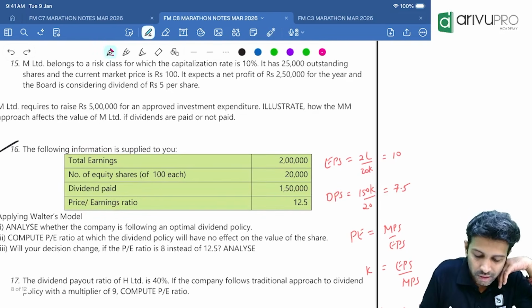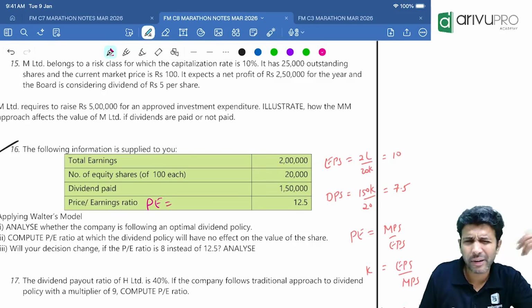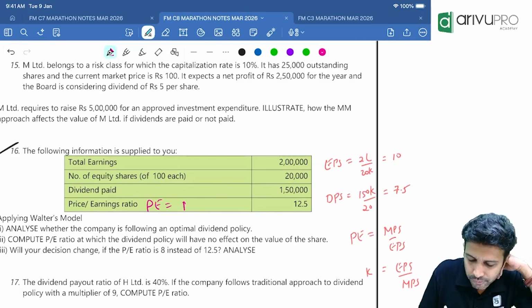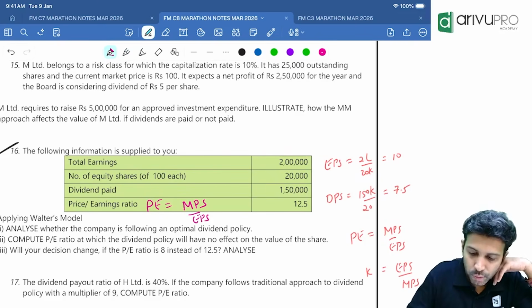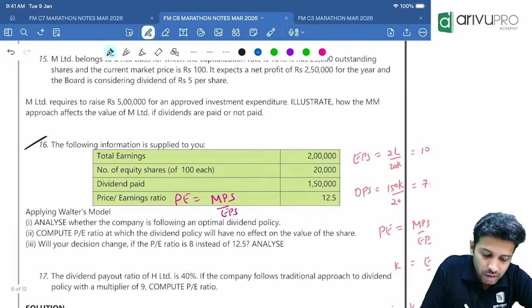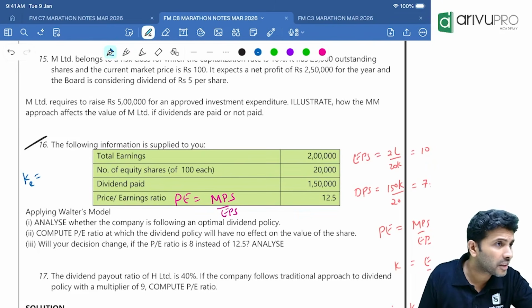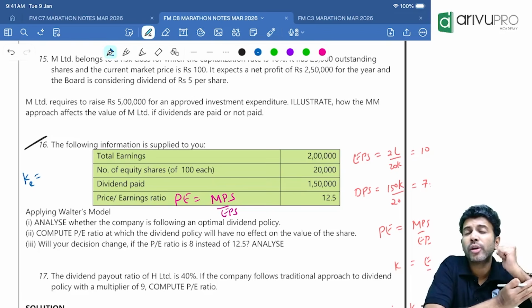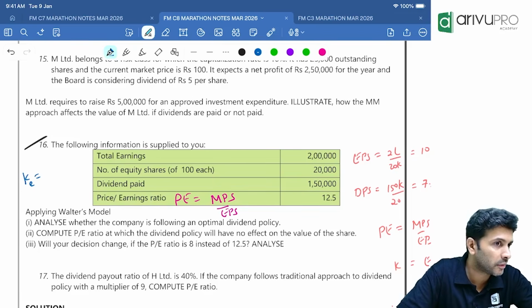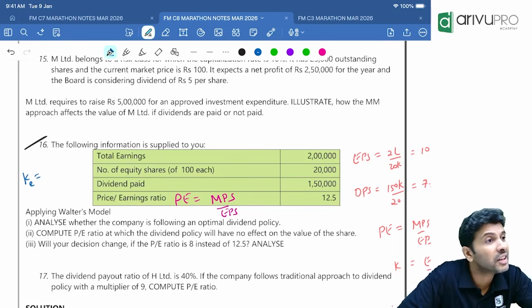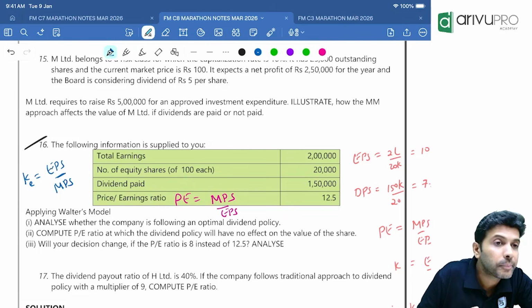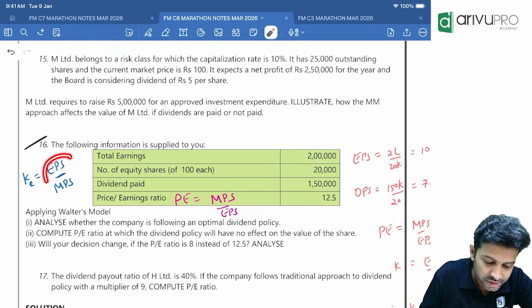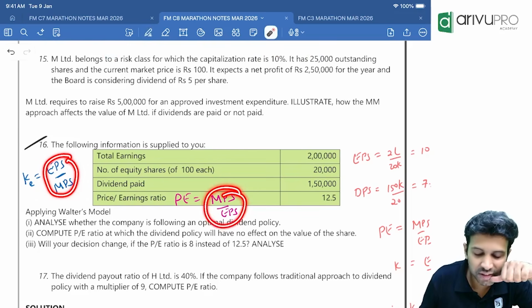Price earning ratio is nothing but your P multiple. Correct, people? Tell me the P multiple formula. MPS divided by EPS. Correct. Now, people, if you remember, when we did cost of equity, there was the dividend price approach. In the dividend price approach, how did you get the cost of equity? Dividend divided by price, DPS by MPS. Next, there was the earnings price approach. What was the earnings price approach? EPS by MPS. Correct? Everyone check. This is EPS by MPS. P multiple is MPS by EPS.